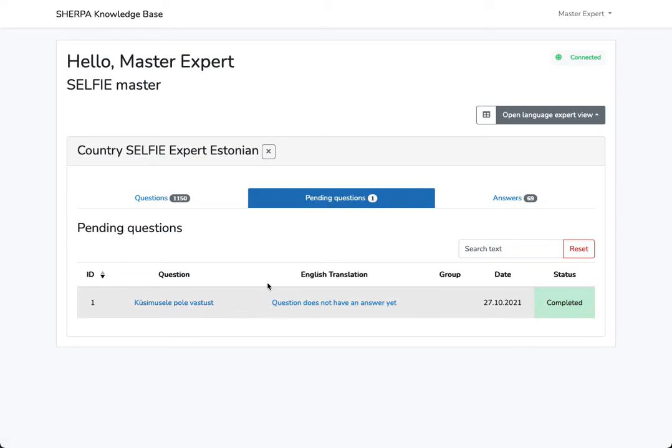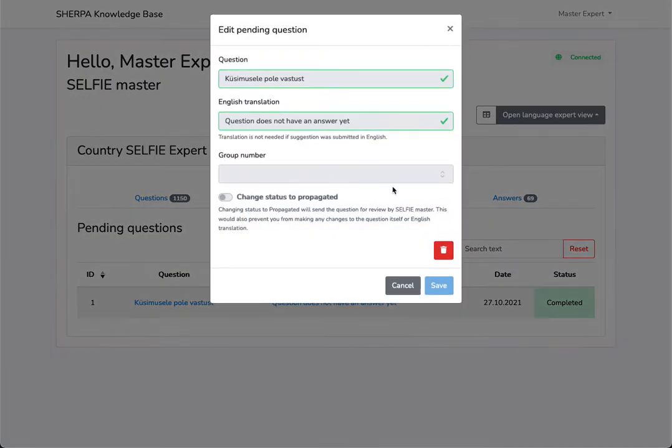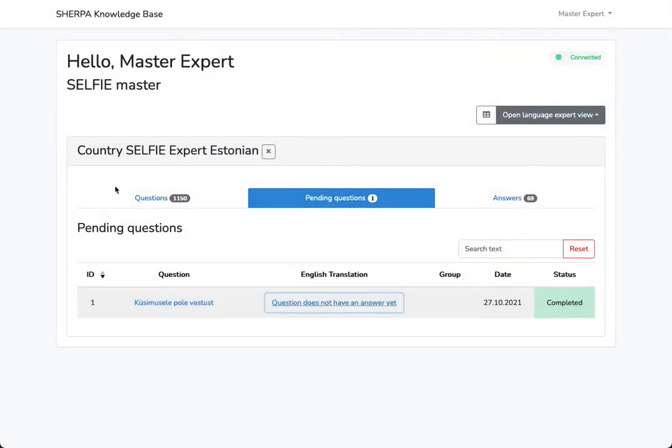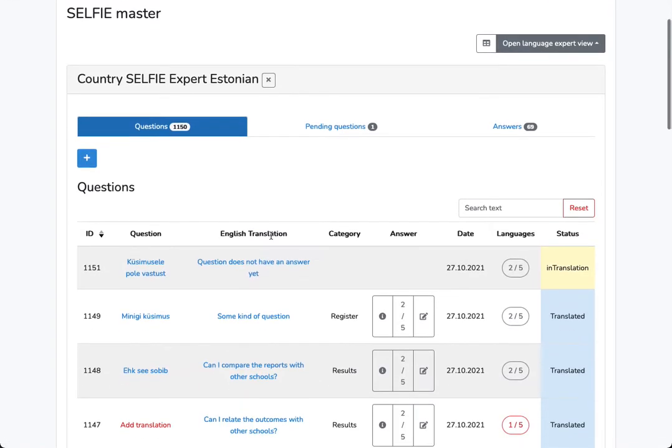We see that it has been marked as completed, so there is no way to make any changes, only a possibility to delete it. And there is the question that has been created based on that. We see that it has two languages, English and Estonian. It doesn't have an answer yet, and it's missing a category. And the status is in translation.